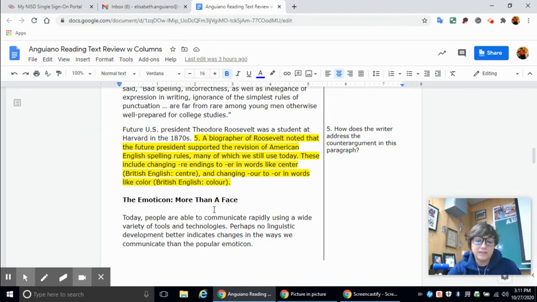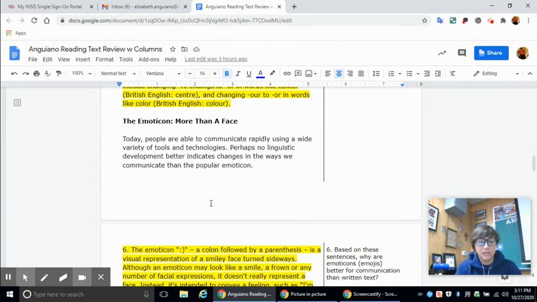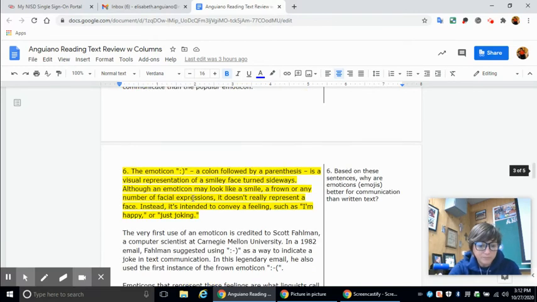The emoticon is more than a face. Today, people are able to communicate rapidly using a wide variety of tools and technologies. Perhaps no linguistic development better indicates changes in the ways we communicate than the popular emoticon. The emoticon colon followed by a parenthesis is a visual representation of a smiley face turned sideways.